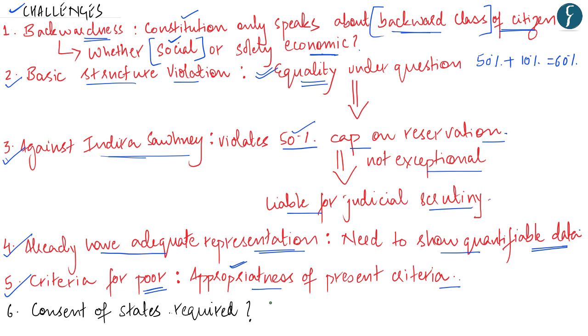And since the bill has been passed by both the Houses of the Parliament, the only thing which is awaiting now is the assent of the President. However, considering the impact of this bill on the fundamental rights and considering the fact that the state governments too would have to bring a lot of changes in their provisions with respect to employment and education, there is a lot of possibility that this bill can be challenged in the Supreme Court on the ground whether the consent of states was required or not.